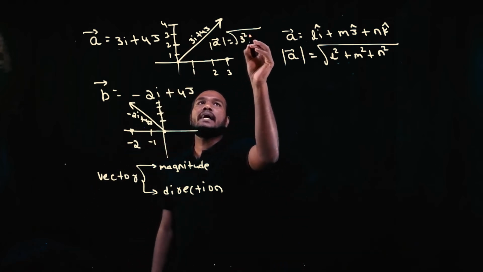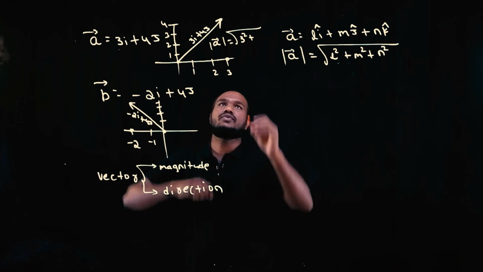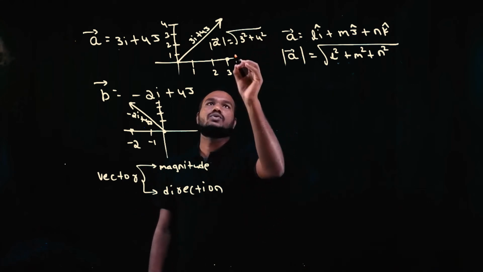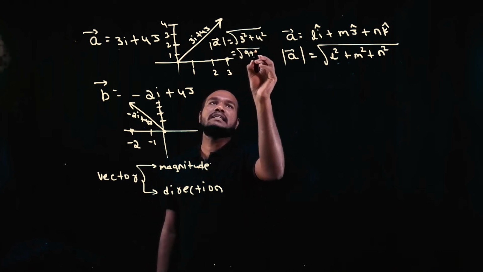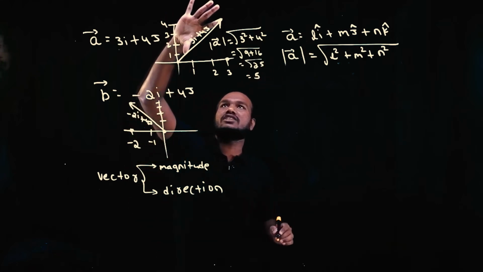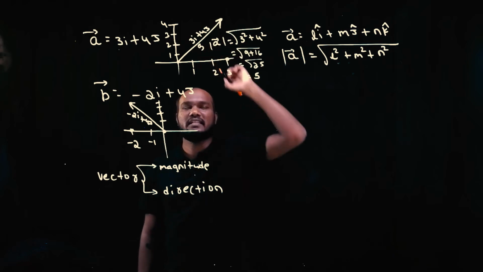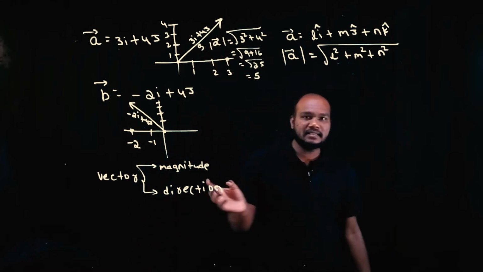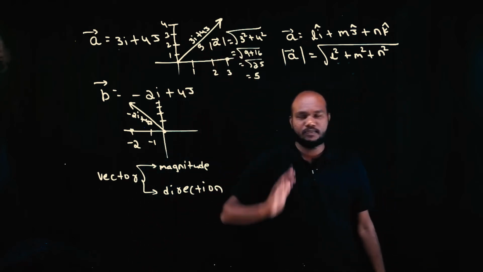So 3 square plus the j coefficient is 4, 4 square. Right? So root of 3 square is 9 plus 16, that is root of 25, that is 5. The magnitude, this length, is 5 units. We'll talk about the direction later. Now let's concentrate on the magnitude.